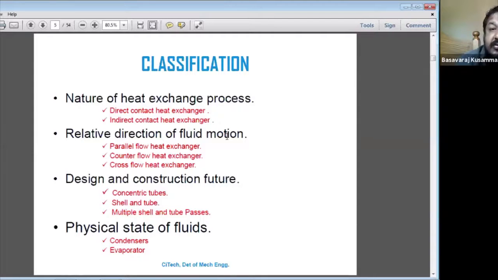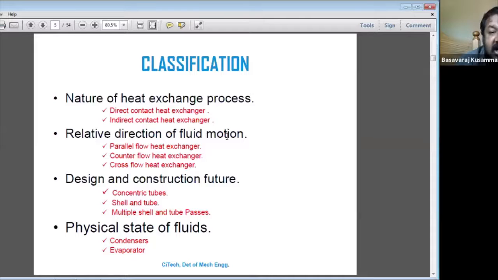They may ask a question to classify the heat exchanger. So you have to write that the heat exchanger can be classified based on the nature of the heat exchange process as direct contact heat exchanger and indirect contact heat exchanger. Based on the relative direction of the fluid motion: parallel flow, counter flow, and cross flow heat exchangers.